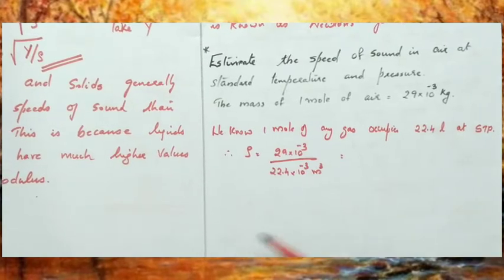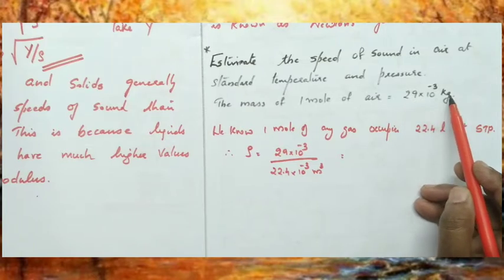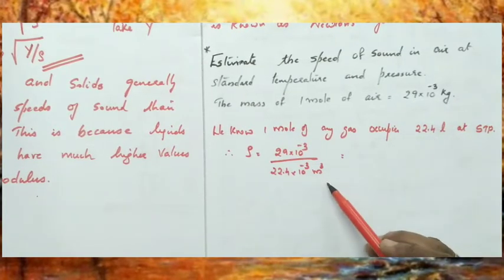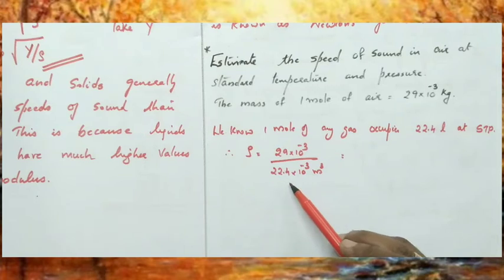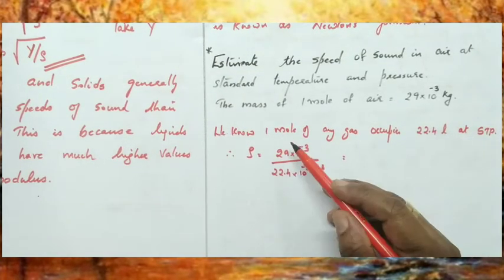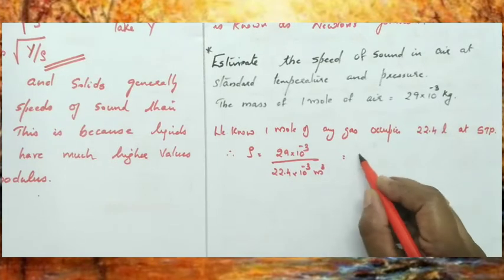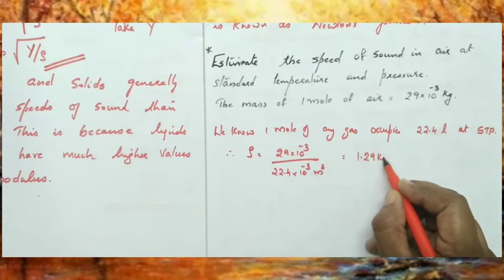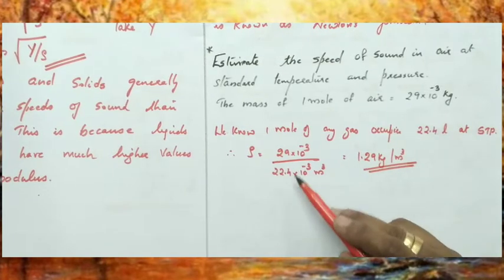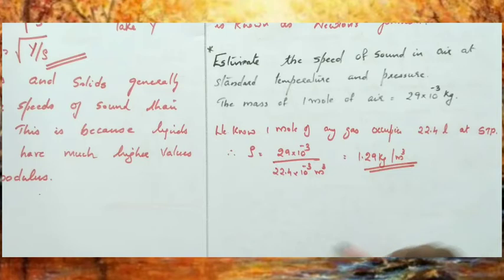And we know density is equal to mass by volume. Mass is 29 into 10 raised to minus 3 kilogram and volume is 22.4 liter. It is converted to meter cube, so 22.4 into 10 raised to minus 3 meter cube. So this represents the density, mass by volume. If you simplify, the answer is 1.29 kilogram per meter cube.